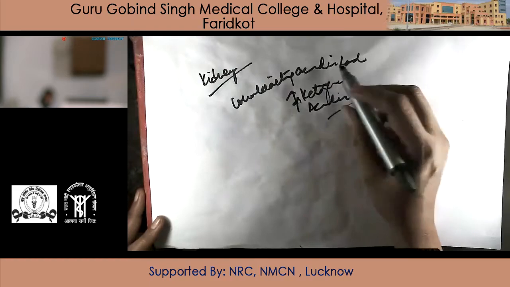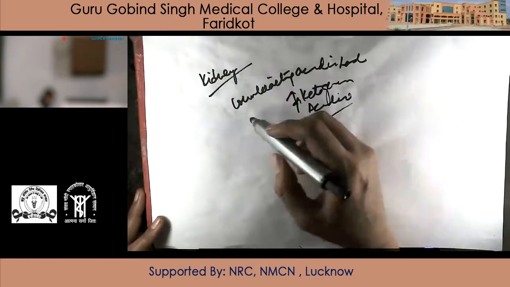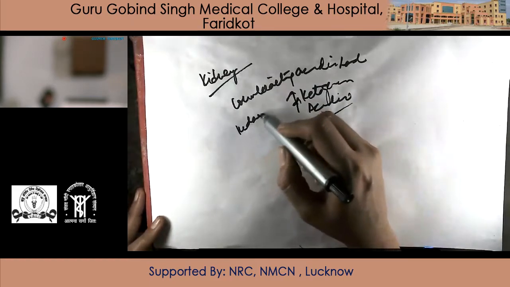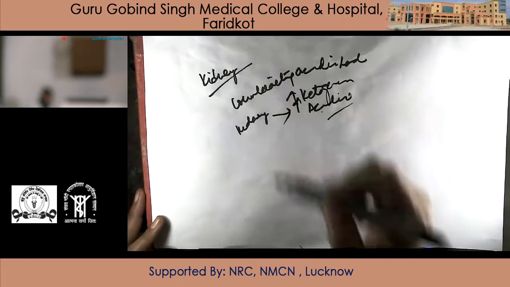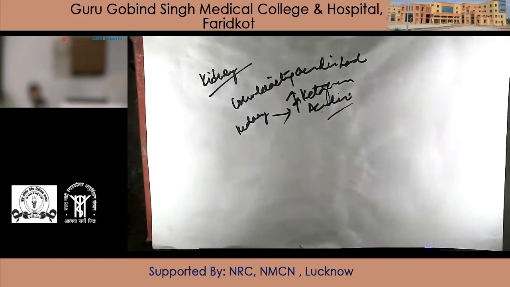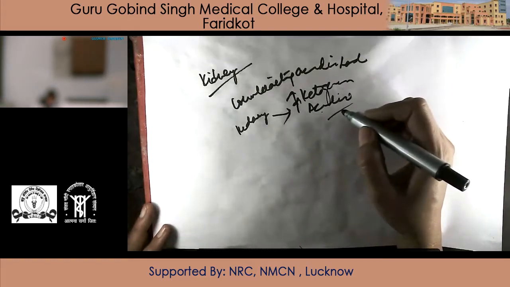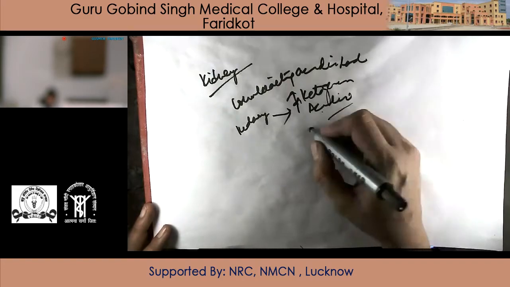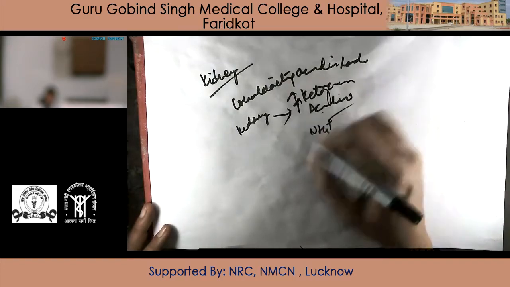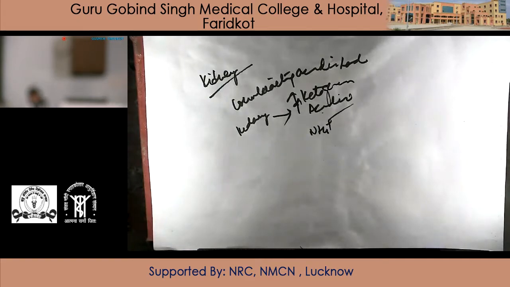That load is taken care of by kidney. Kidney is the main organ which will excrete this acid load. It will excrete acid as such, as titratable acidity, and as ammonium ion. So kidney has a variety of roles to play in counteracting this acid load.